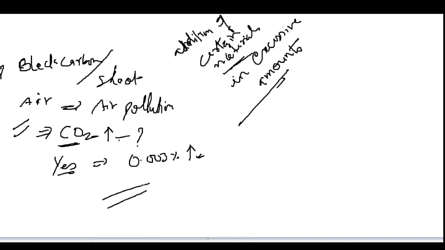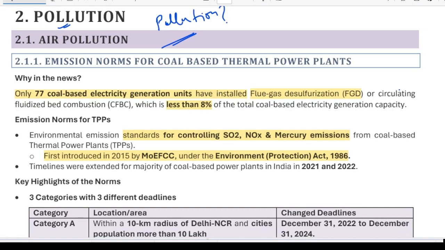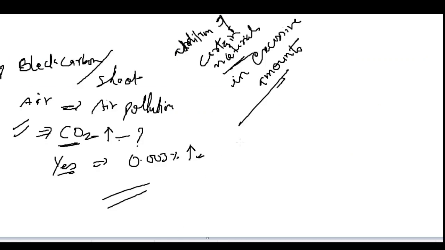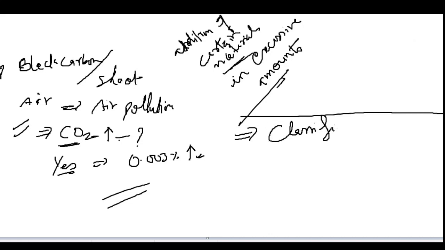Having defined the basic concept of pollution, now we will move to our topic, that is air pollution. Also some other basic things can be done. So how is pollution classified?